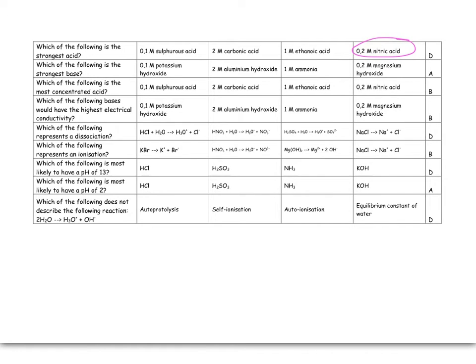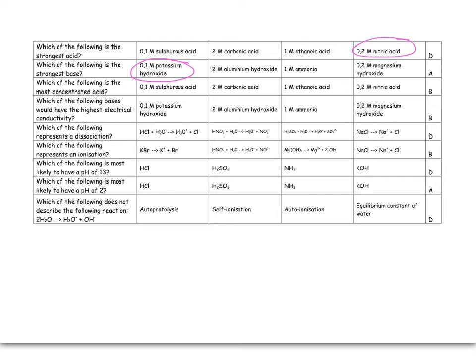Which of the following is the strongest base? Again, this is inherent to the actual substance. Aluminium hydroxide is a group 3 hydroxide, weak. Ammonia is defined as weak. Magnesium hydroxide, group 2, is slightly stronger than aluminium hydroxide, but still considered weak. The only one that's strong is a group 1 hydroxide, which is potassium hydroxide.